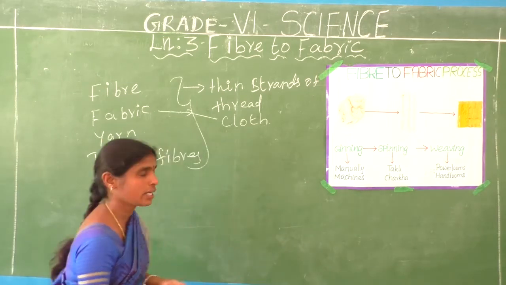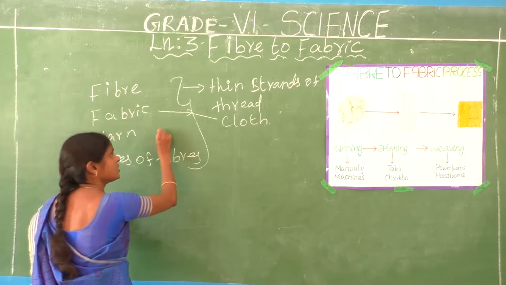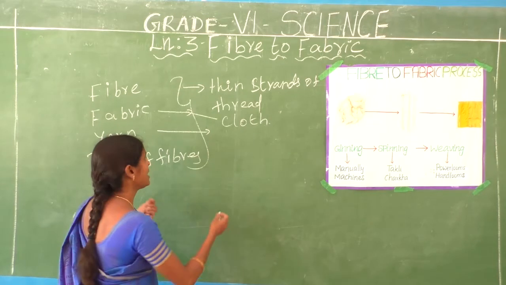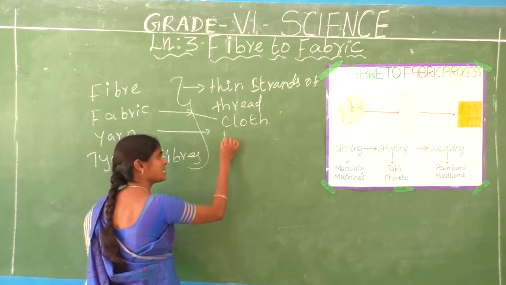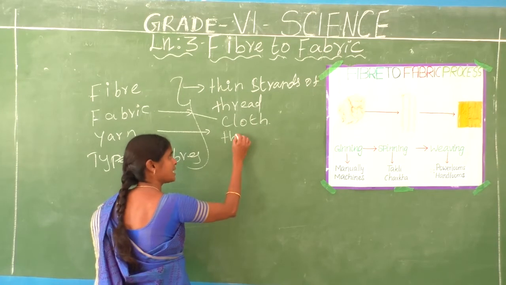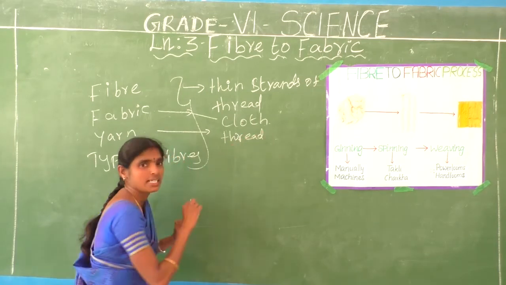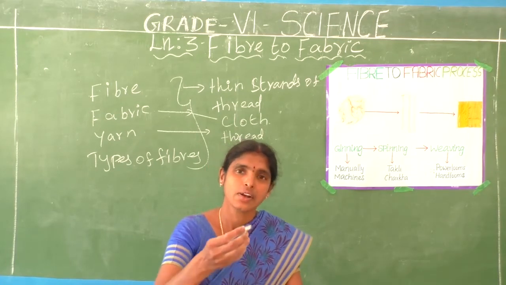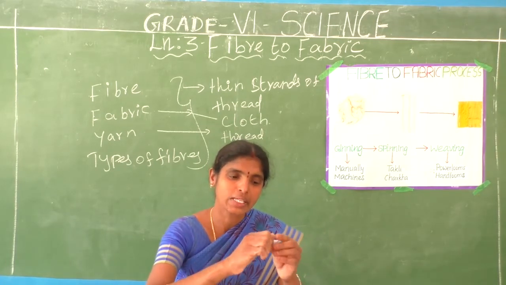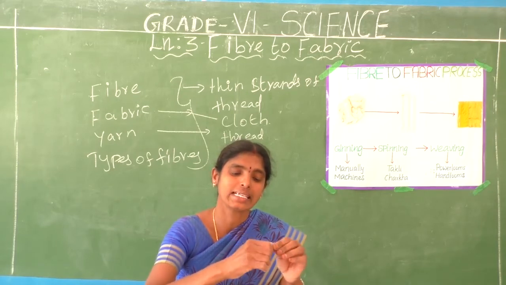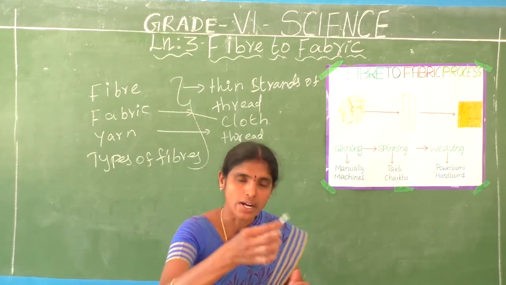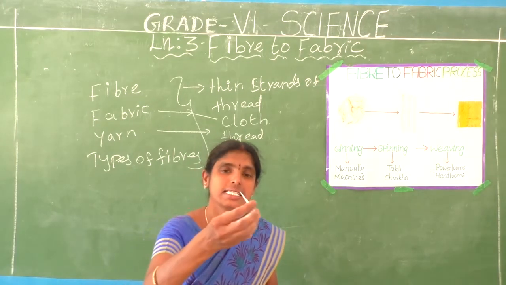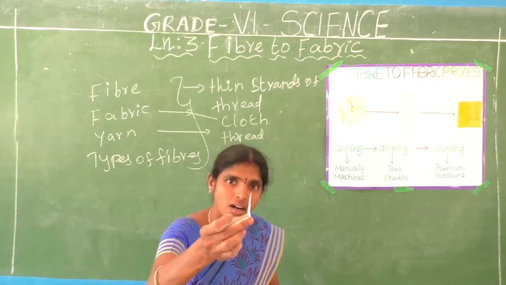Do you understand? Okay. How is yarn made? Another one is the yarn. What is meant by yarn? Yarn is nothing but a set of thin thread. It is called the thread. This is the fiber. Fibers, small thin strands, are made into thread. This is called the yarn. This is the thread or yarn.